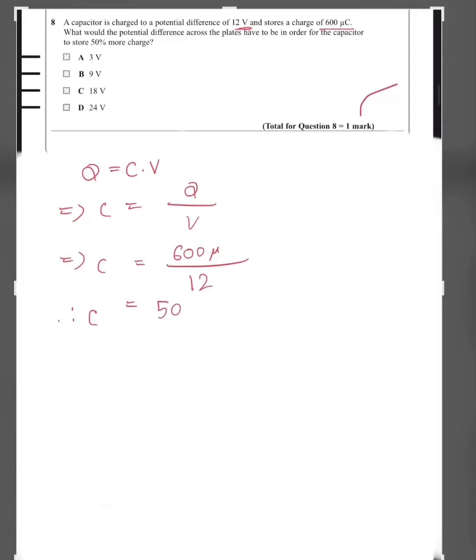A capacitor is charged to a potential difference of 12 volts and stores a charge of 600 mu coulomb. What would the potential difference across the plates have to be in order for the capacitor to store 50% more charge? So here we have the formula Q equals CV. Let's find out C here. C equals Q by V. So the capacitance would be, the charge is 600 mu and the voltage is 12. So the capacitance is 600 divided by 12, which is 50 mu.